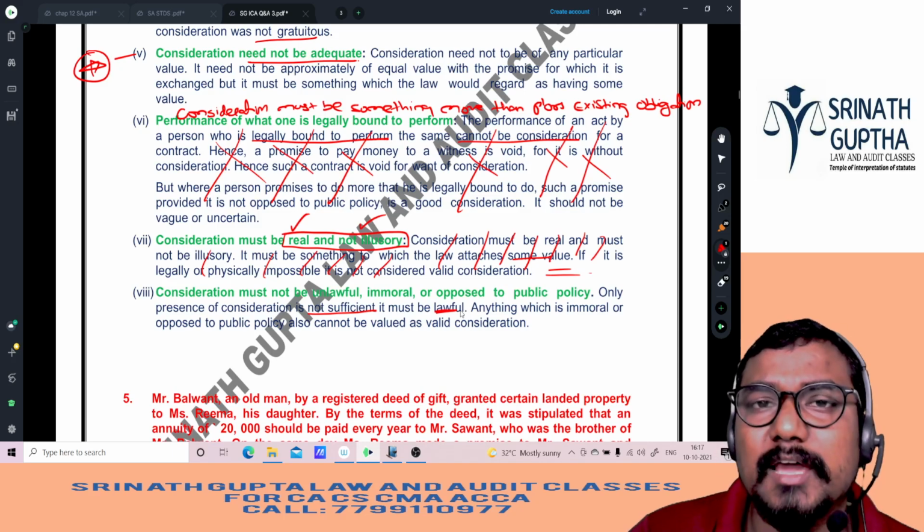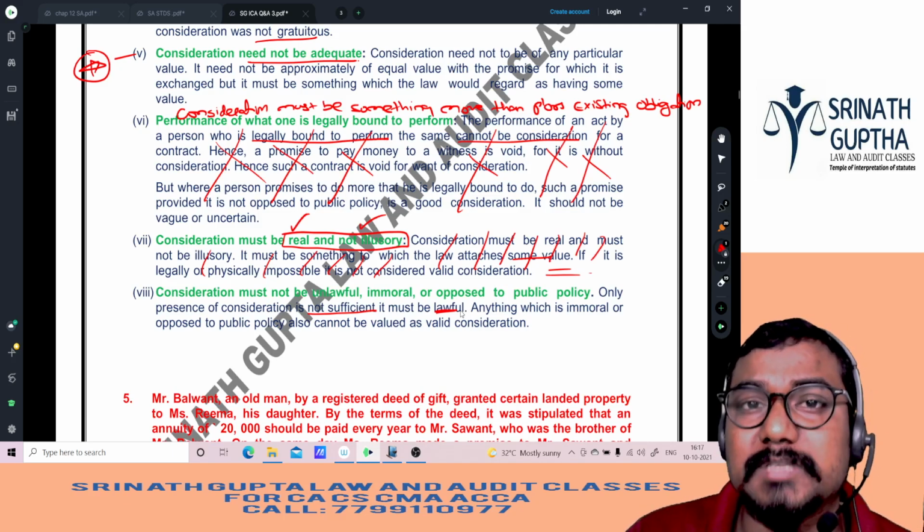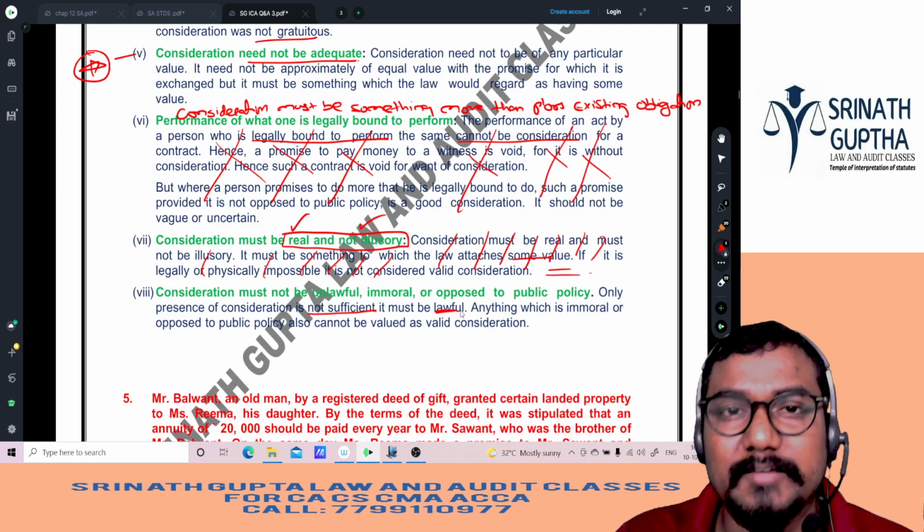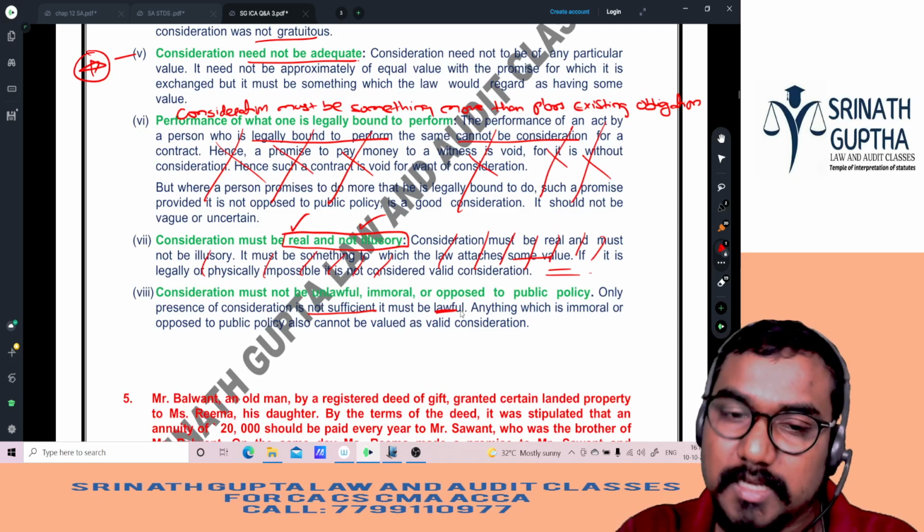Hey, beta. I said Rohit, if you give me 1 lakh rupees, I will kill Chinto. I am killing Chinto. Rohit is not giving me 1 lakh rupees. Can I file a case on Rohit, beta? The answer is no, sir.